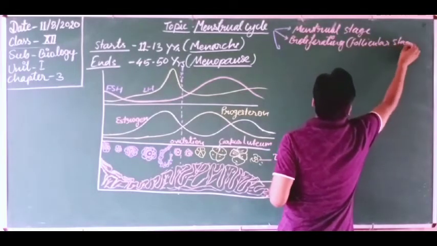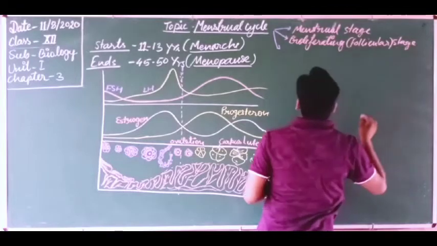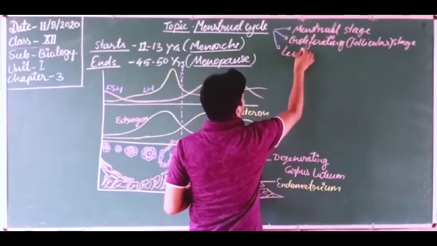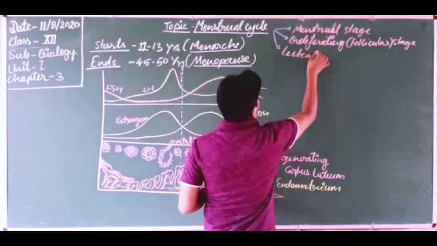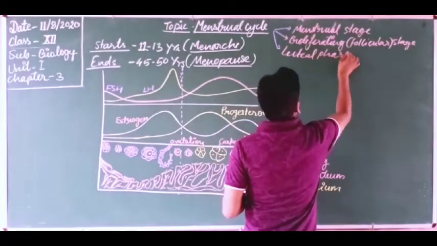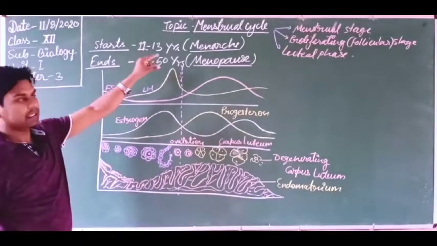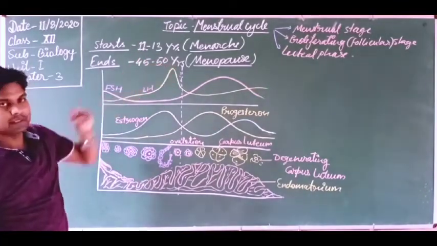The last one is the luteal phase. So there are three stages occurring in the menstrual cycle, and we will study them step by step.